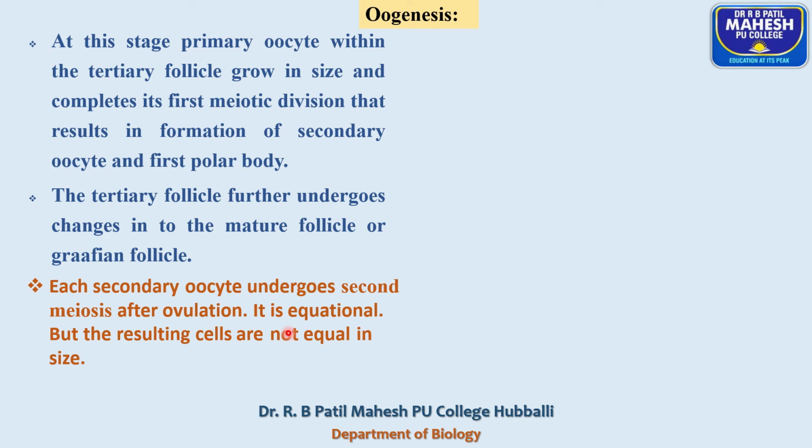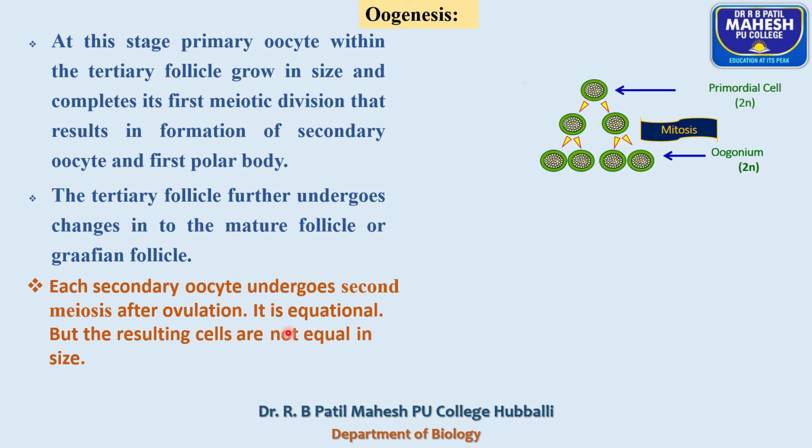As a result of this, you find the chromosome number is reduced to half. The second point: during the process of oogenesis, two unequal cytokinesis takes place. As a result, two unequal sized cells are produced. The larger one is called the haploid secondary oocyte and the smaller one is called the first polar body.